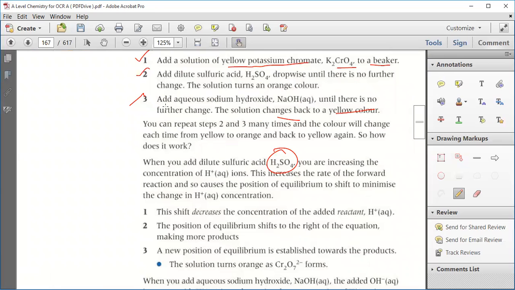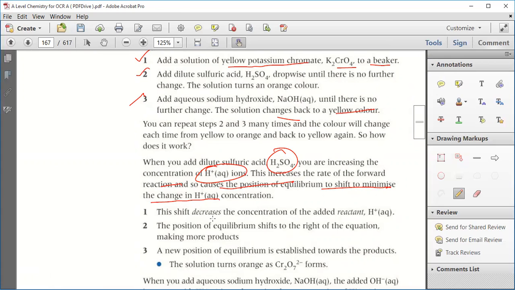That is what they are saying. When you add dilute sulfuric acid, you are increasing the concentration of H+ ion, and this increases the rate of forward reaction. So the position of equilibrium is shifted to minimize the change in H+ ion.